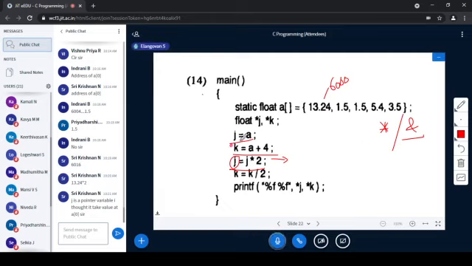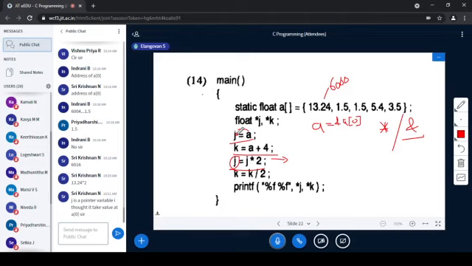So J is stored with address of A of 0. A is nothing but address of A of 0. Okay. So need not get confused. Address of A of 0 is nothing but A, right? That is stored to J. What is address of A of 0? We have assumed it as 6000. 6000 is stored here. In J, 6000 is there.